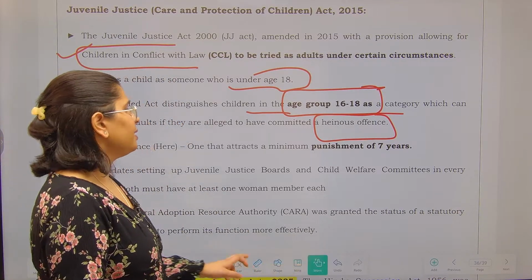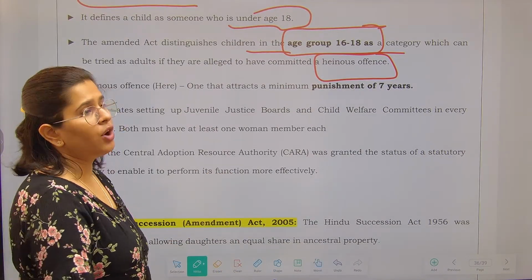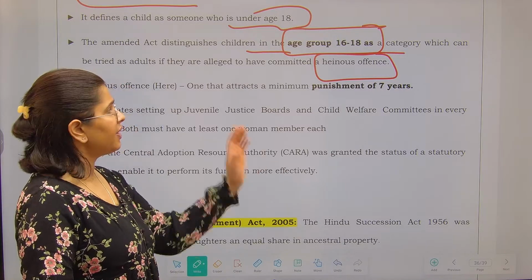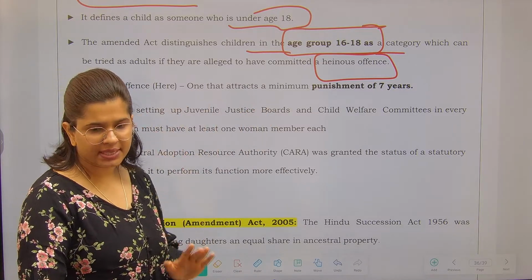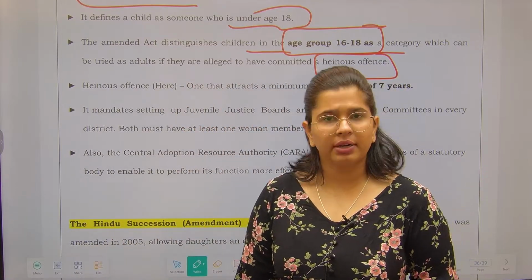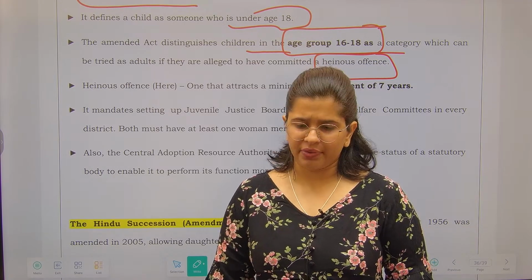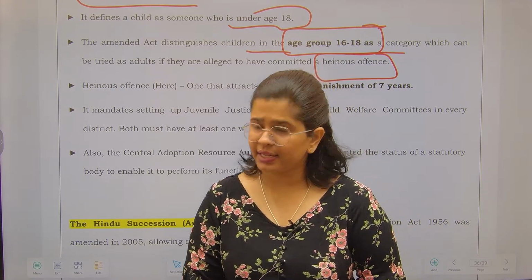Fine. Now next thing, heinous offenses. What are the heinous offenses? Any offense will be treated as a heinous offense if it involves a punishment of minimum 7 years, right? Most of the time it is rape as well as murder related cases, kidnapping and murder, etc. All these are called heinous crimes.